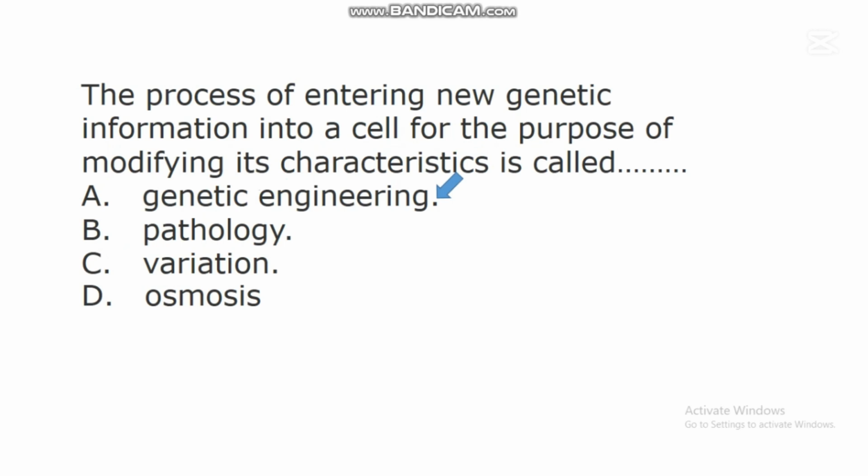So through this process called genetic engineering, scientists are able to produce different products that are very useful in solving a lot of health problems. So genetic engineering plays a great role in getting different products that are useful to life.